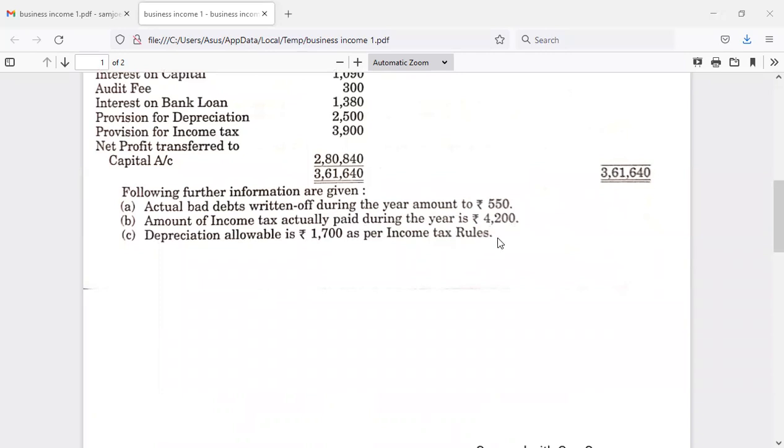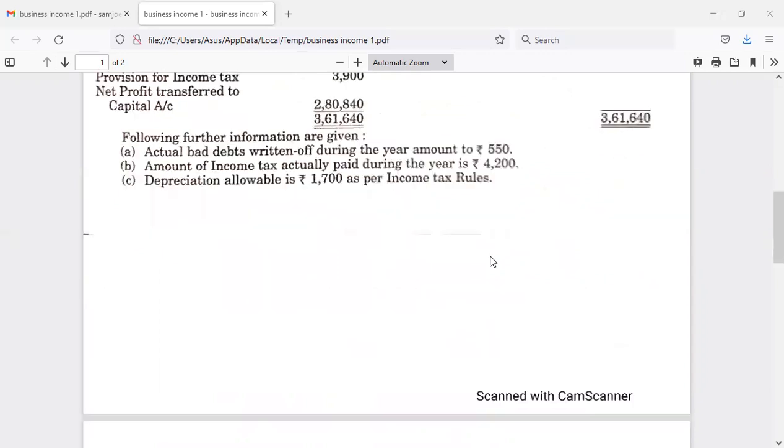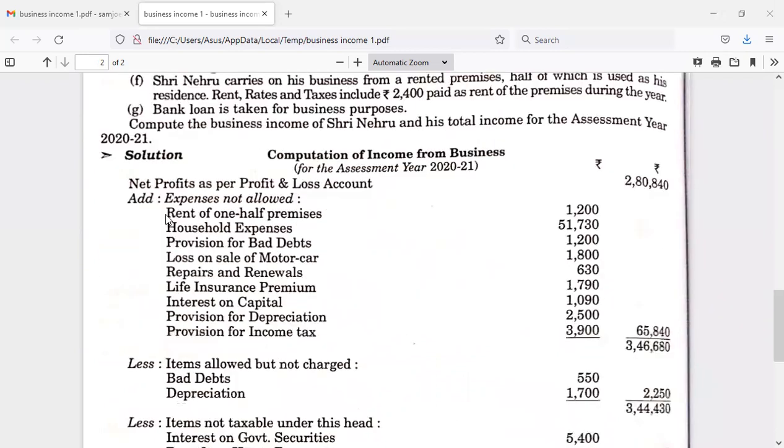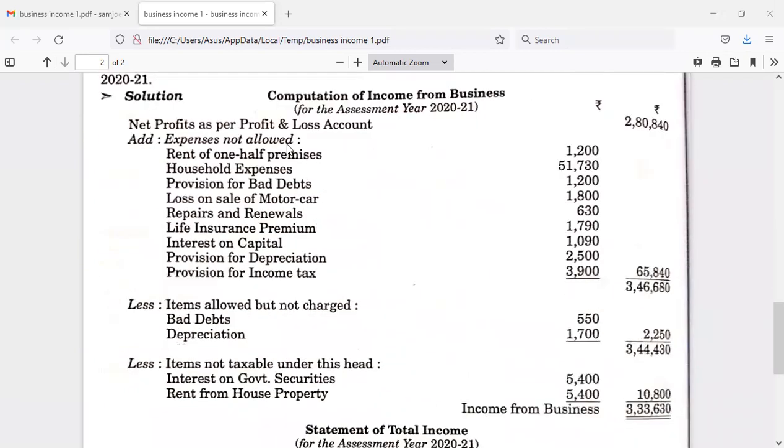So depreciation allowable as per income tax rules must be deducted. Advertising, we have considered. Law charges, we have considered. Bank loan. So each and every aspect we have considered till now. Now let us move further.